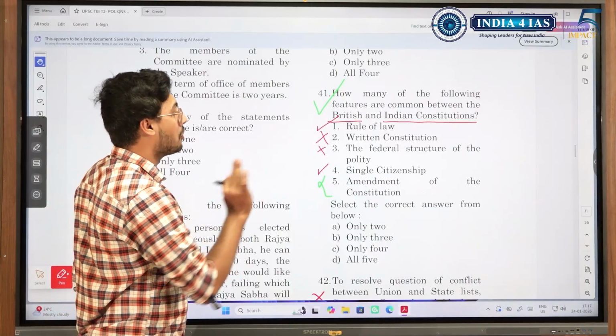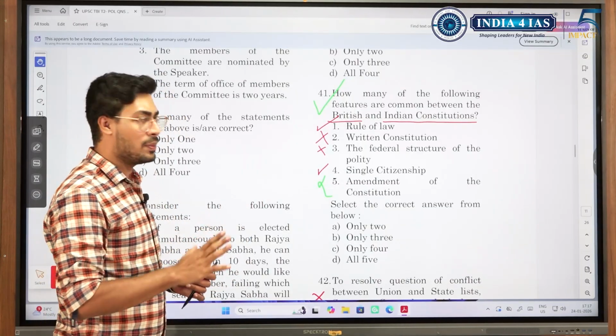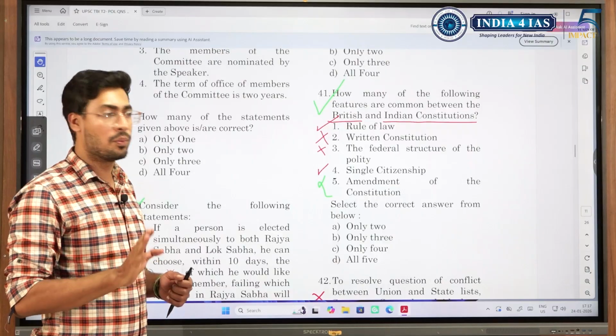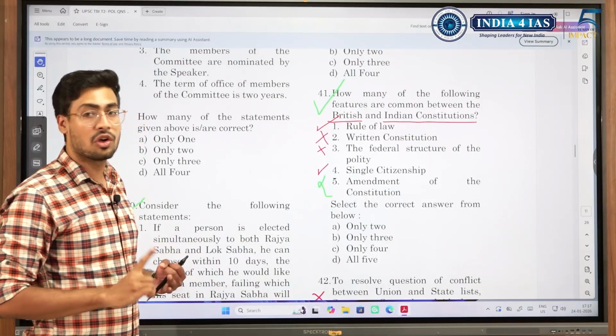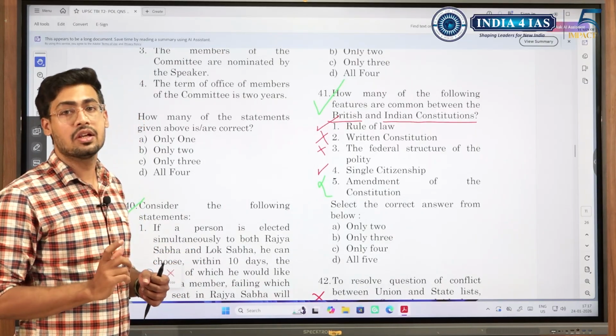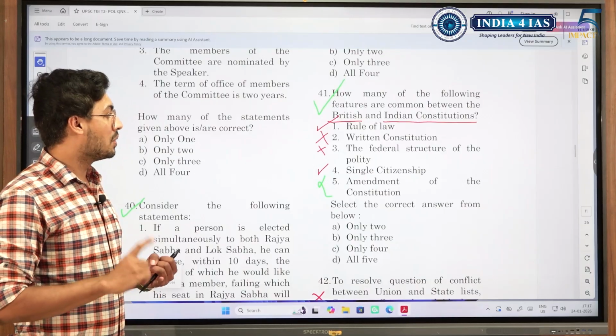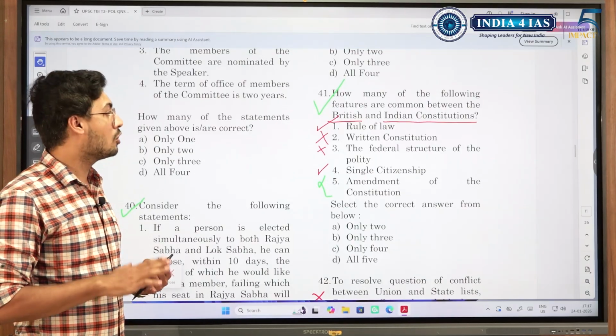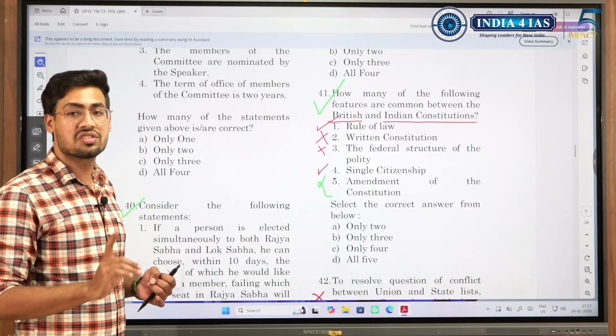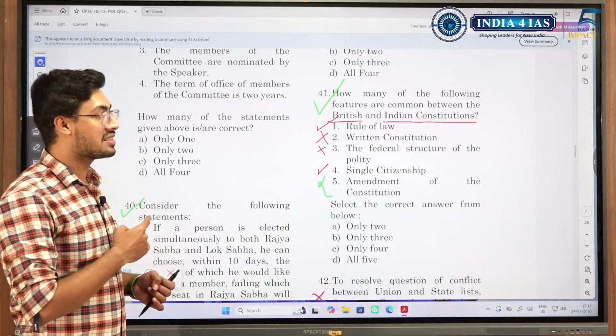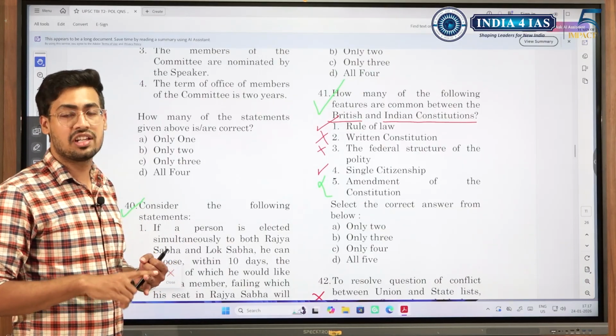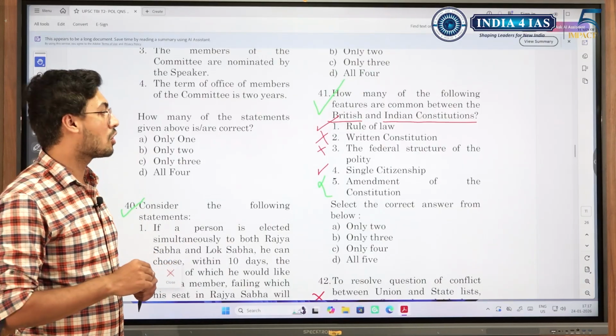It is talking about amendment of the constitution. Amendment of constitution is permitted both in British as well as Indian constitution. But the way of amending the constitution is different in both. In Britain, they can amend any part of the constitution through simple majority. But in India, like I said earlier, simple majority, special majority, and special majority with ratification of the states. There are 3 ways to amend the constitution.